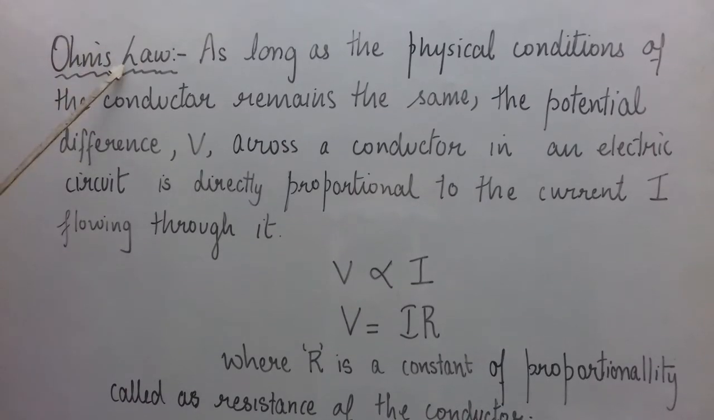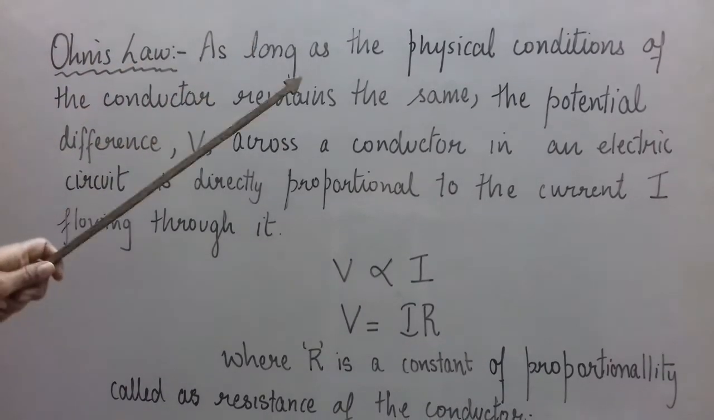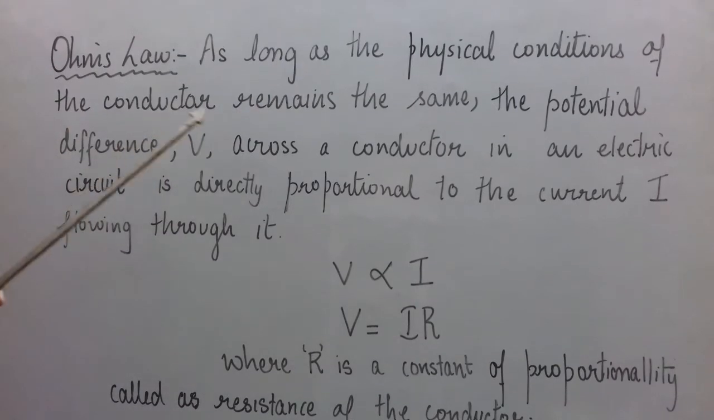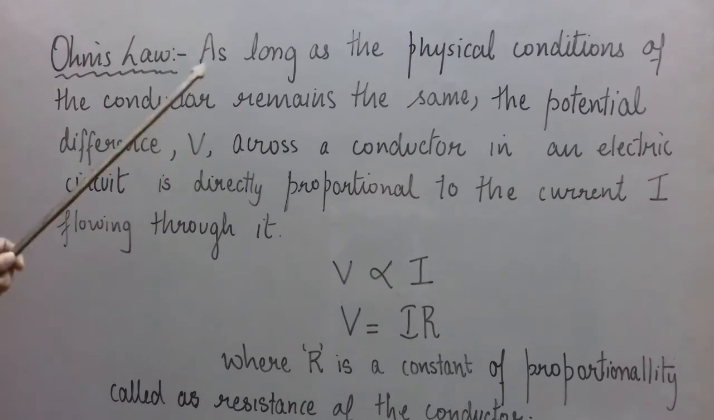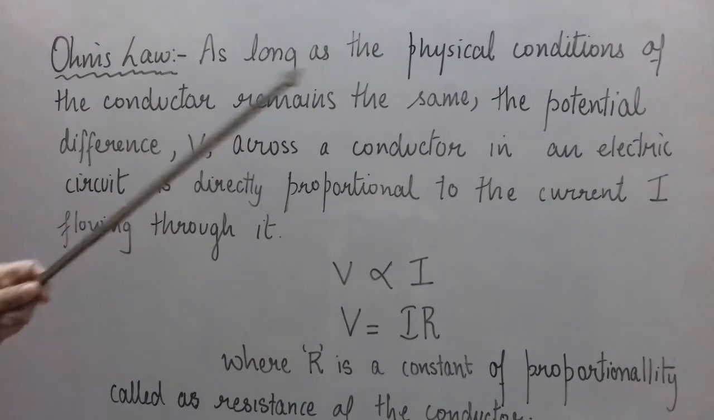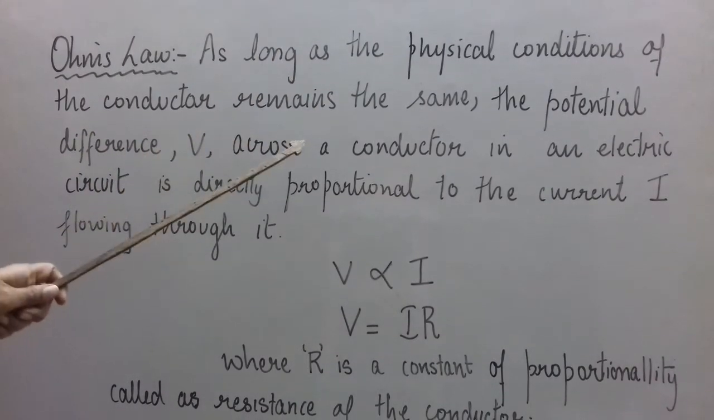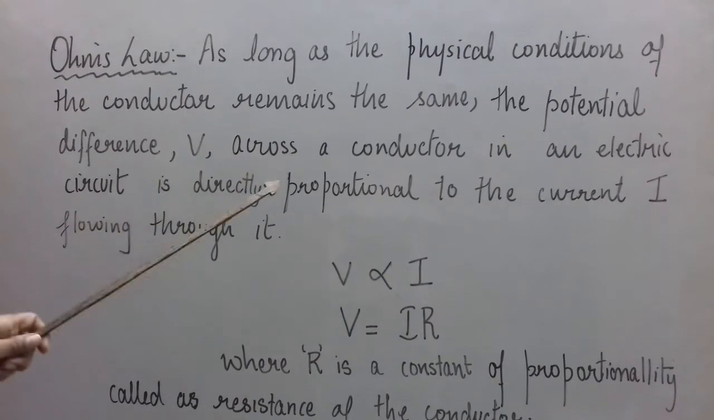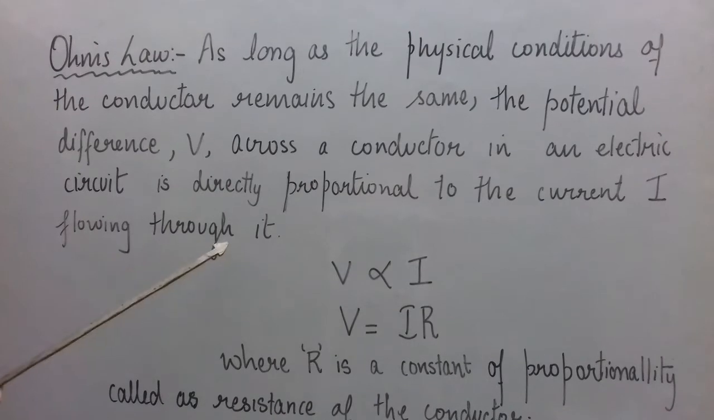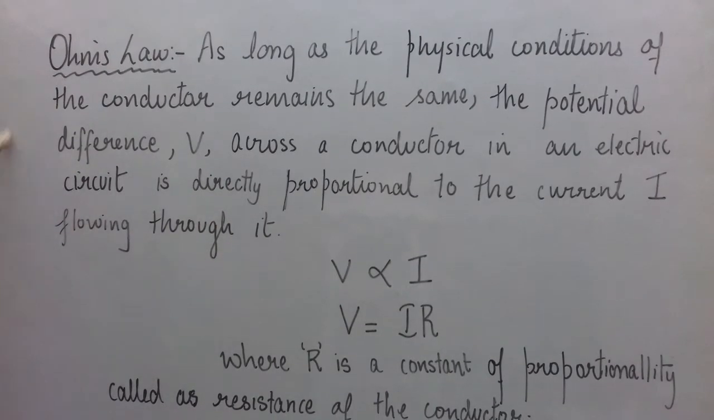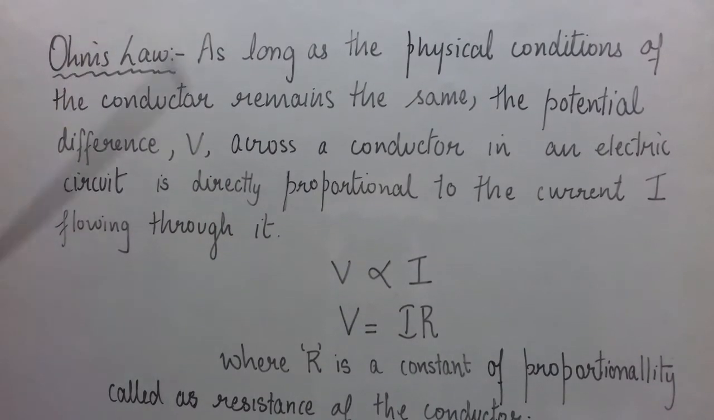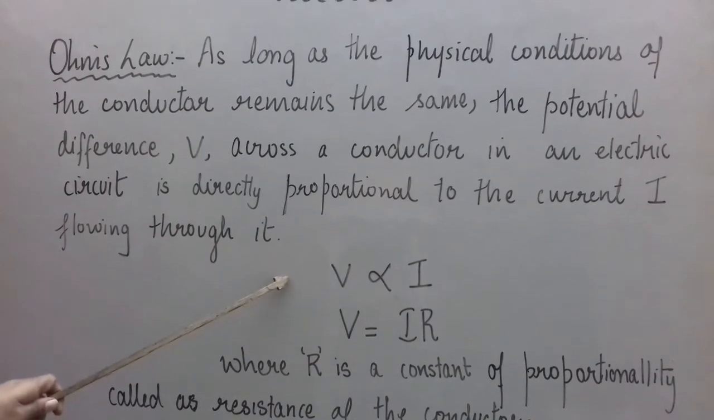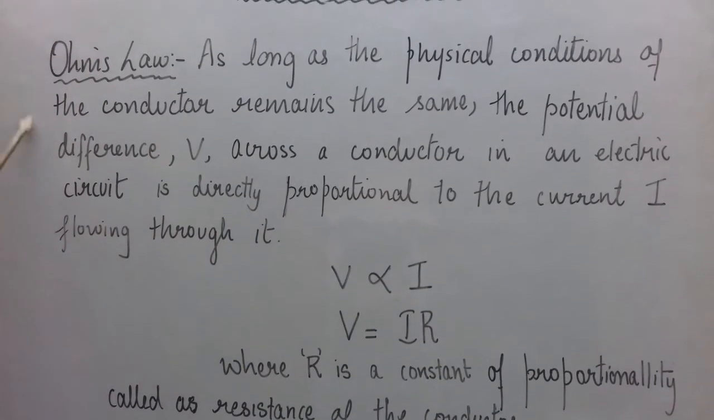This law states that as long as the physical conditions of the conductor remain the same, the potential difference, let us represent it by capital V, across a conductor in an electric circuit is directly proportional to the current I flowing through it. So the statement is clear, and we can write its mathematical form also. But have a look at the statement first.